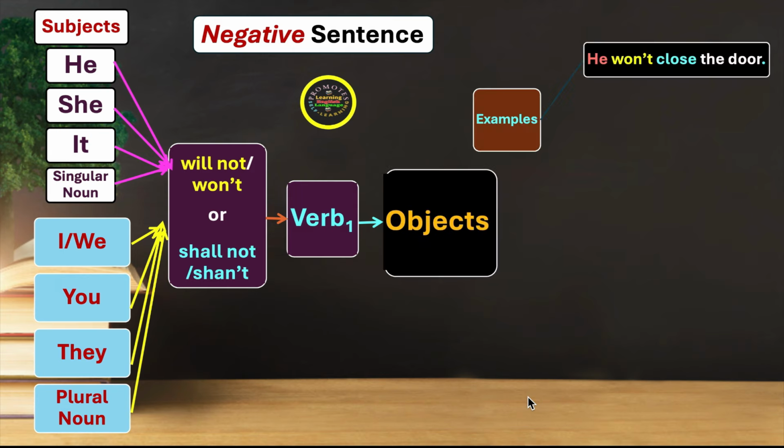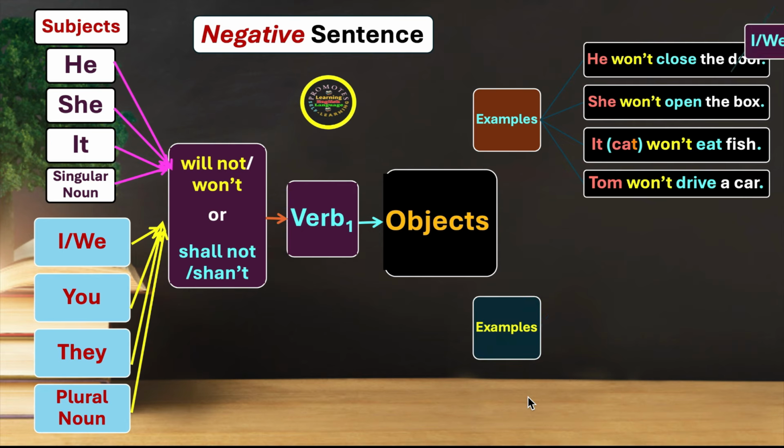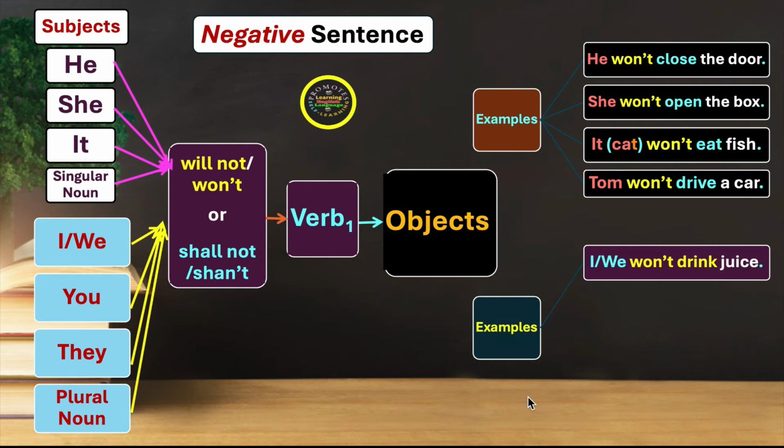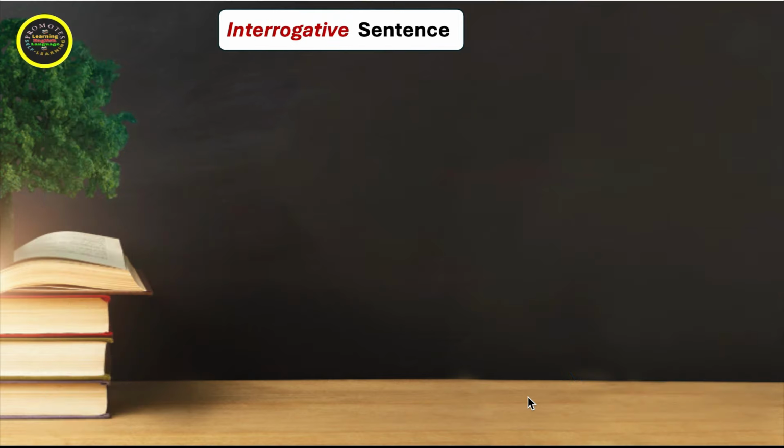He won't close the door. She won't open the box. It, for cat, won't eat fish. Tom won't drive a car. We have some more examples. I or we won't drink juice. You won't go to college. They won't eat fish. Boys won't play games. We move on to the next: the interrogative or question form of sentence of future simple tense.